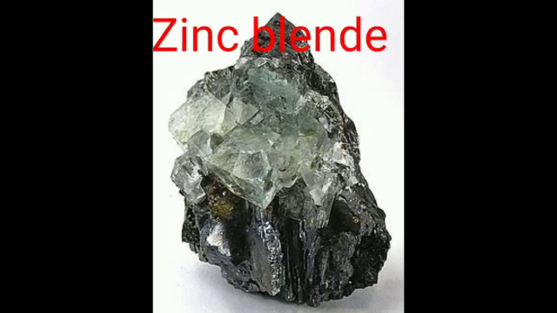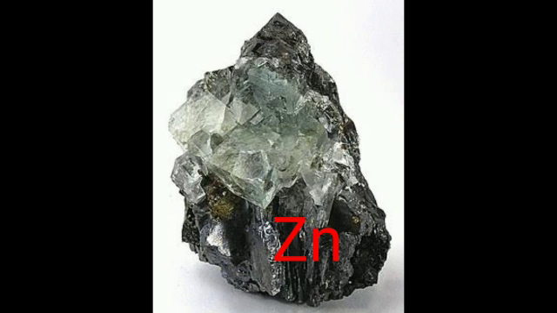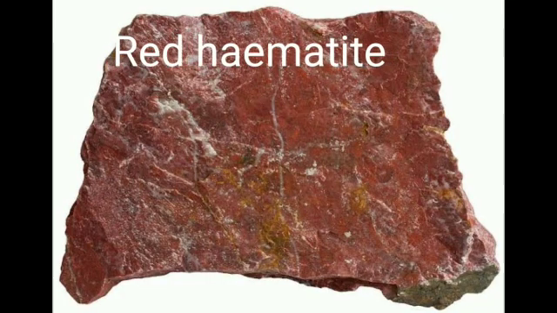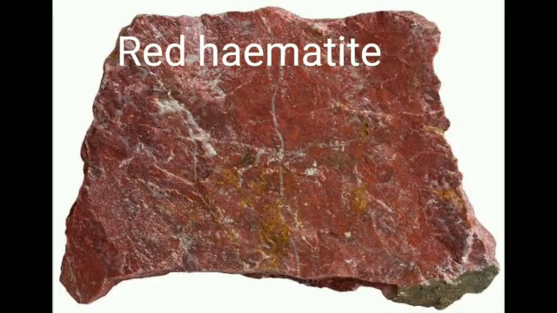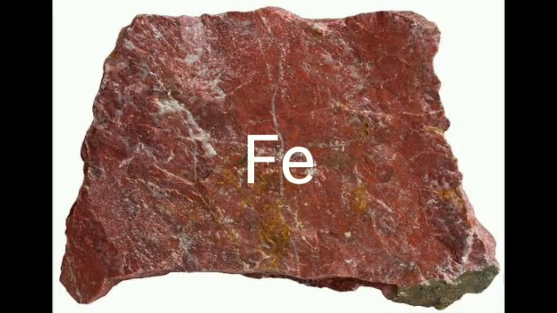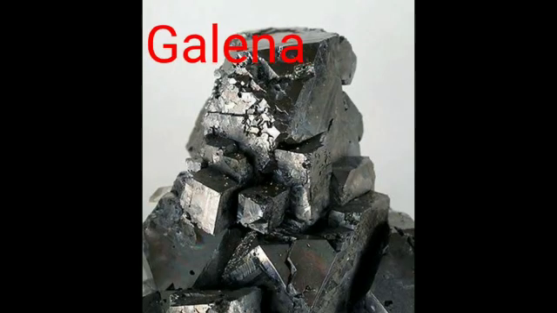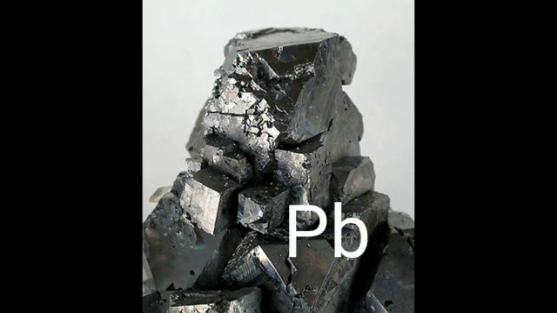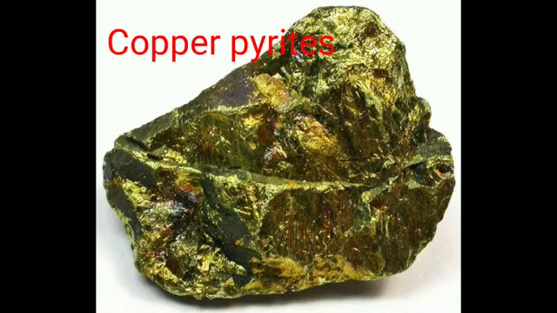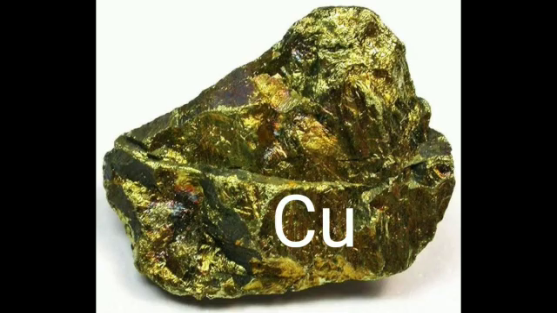Next one is zinc blende. Zinc blende is the ore of the element zinc. The name itself says that. Next one is red hematite. Can you guess, children, which element this one is? Yes, very good. It is iron. Next ore is galena. Galena is the ore of lead. Next ore is copper pyrites. From the name itself it is clear. So it is used to extract which element? Copper. Very good.